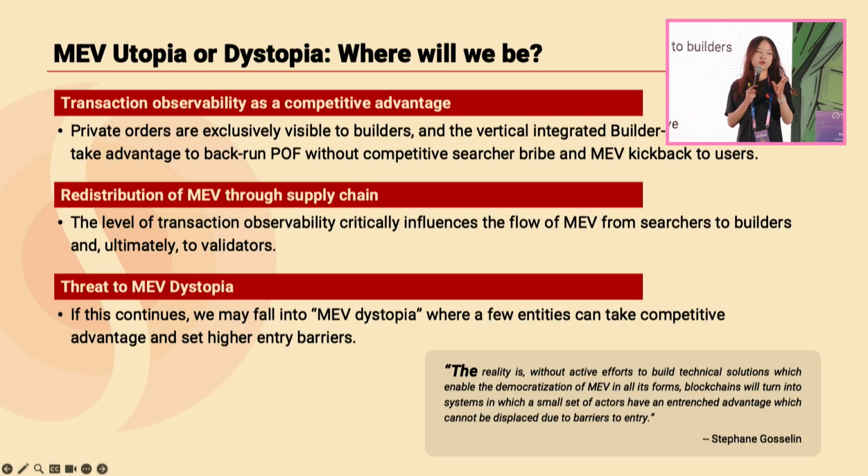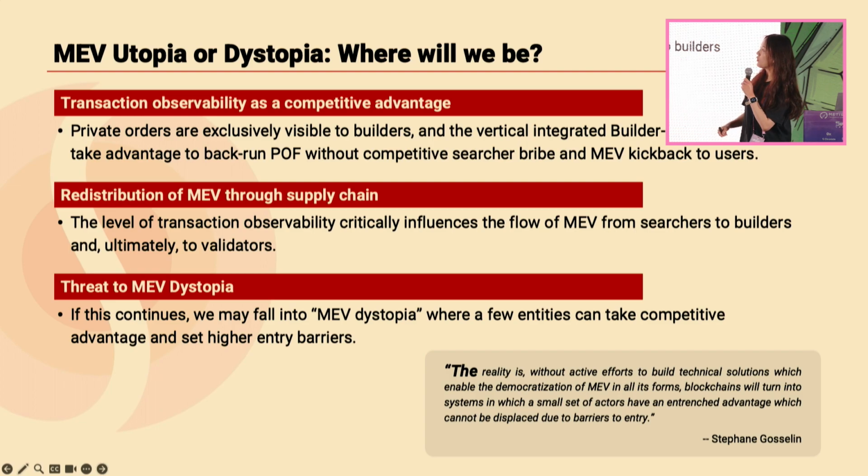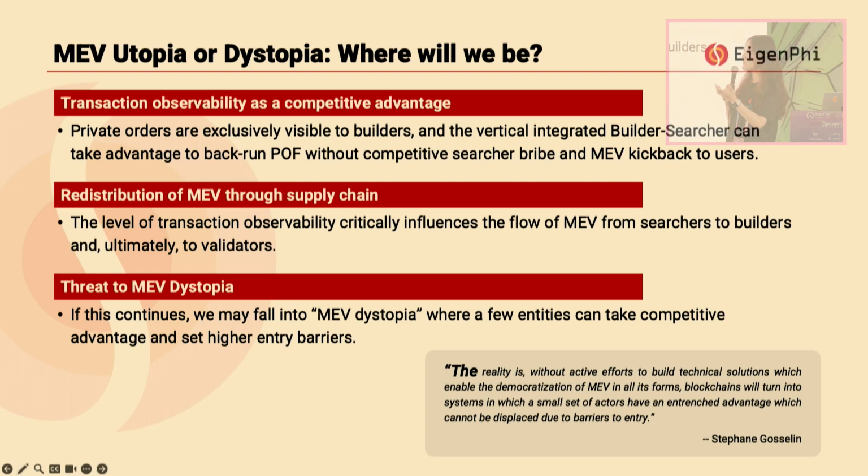And then let's come to the last question. What will happen if this transaction observability as a competitive advantage continues? We found that those vertically integrated builder-searchers may take advantage of the transaction observability to backrun private transactions without paying a higher fee and get some of the value from validators.